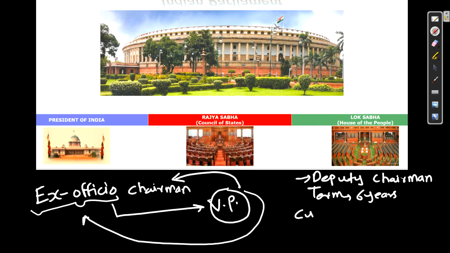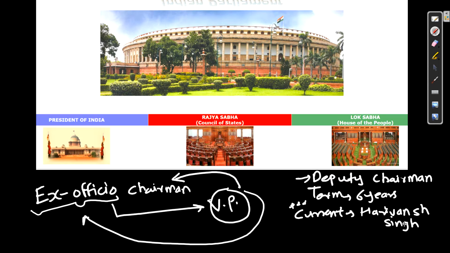And again a very important question from IBPS: the current deputy chairman is Harivansh Singh. Very important question. Very few know this because they didn't study. That's why, just write this and mark a star. Current deputy chairman of Rajya Sabha is Harivansh Singh.